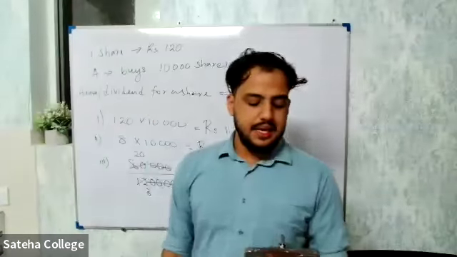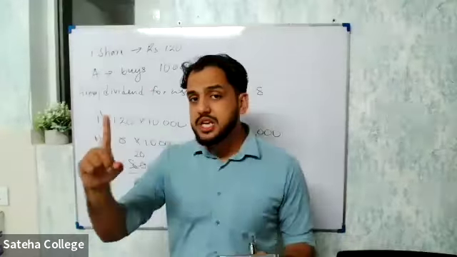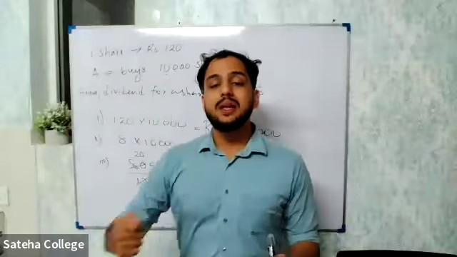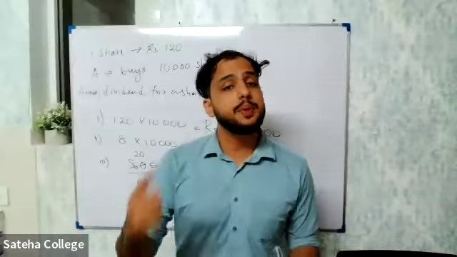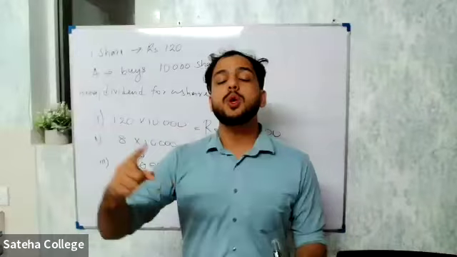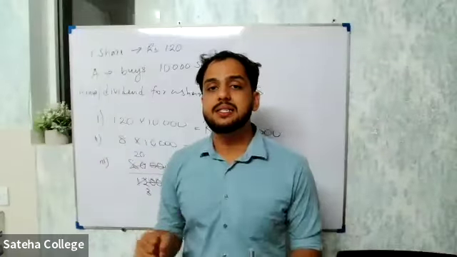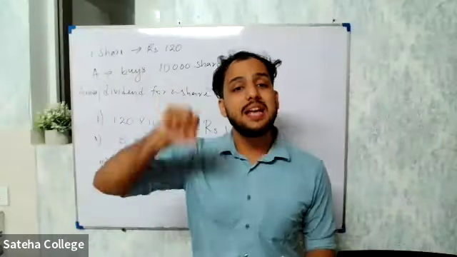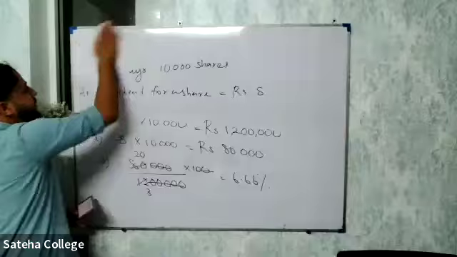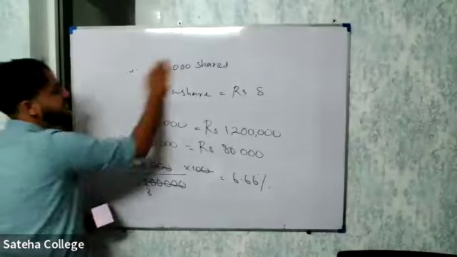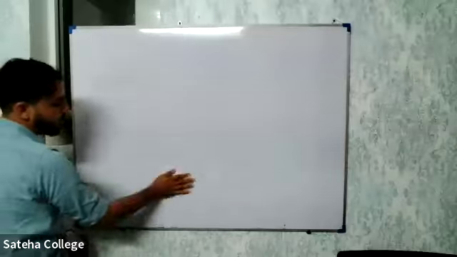We'll read further. The company pays an annual dividend of rupees 6 per share. If you buy one share, you will get a dividend, a dividend of 6 rupees for one share. So if you need to find the total dividend, you need the number of shares. To find the number of shares, you use the first details given to you. So first thing, Roman number 1, find the number of shares Mr. Pereira buys.